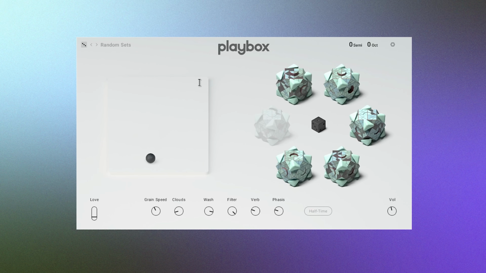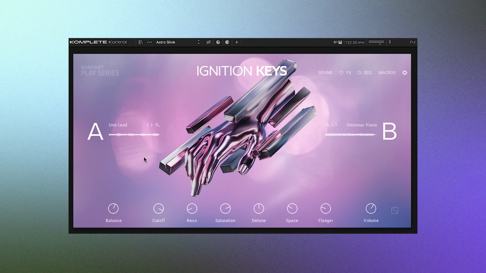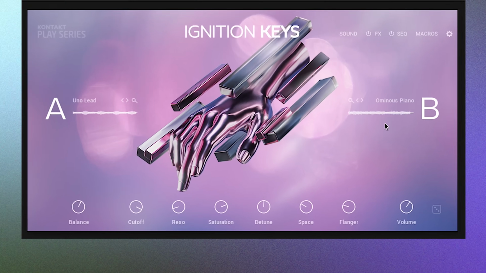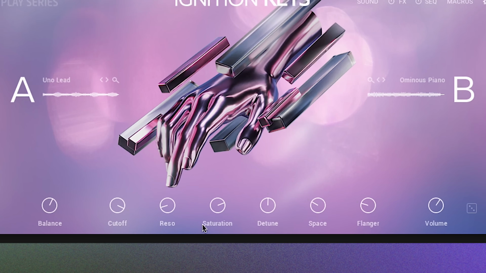Now, I have no idea what genre we're making, and I can't point to an artist that this sounds like. It's just having fun with randomization. Now, let's see what we can do with this melodic phrase with Ignition Keys from the Play series. The Play series is such a gem. I feel like I can just open it up, pick a preset, and start writing instead of tweaking or building a sound. The way it works is that you have two sound layers, layer A and layer B. And on the bottom, you have the essential macros that will impact your sound.